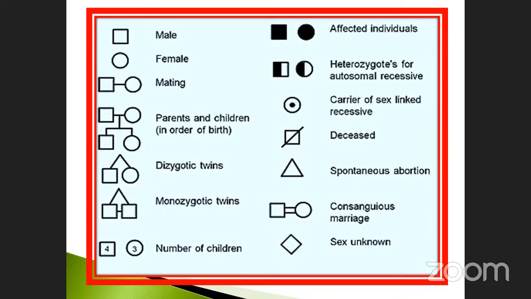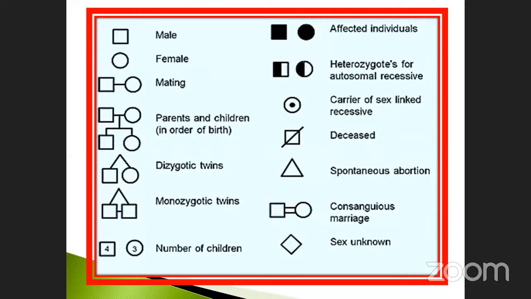Monozygotic twins. Here, when you put a number within the symbol, for example 4, that means 4 male children and 3 female children. Likewise, we already discussed the affected individual: affected means the symbol is darkened inside. A half-filled symbol is considered heterozygous for autosomal recessive.